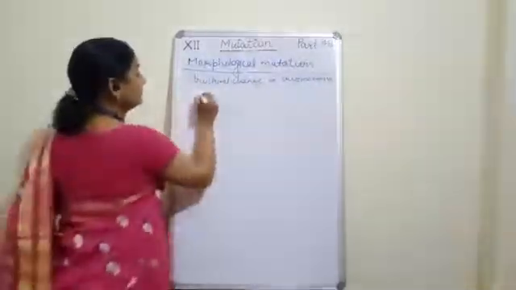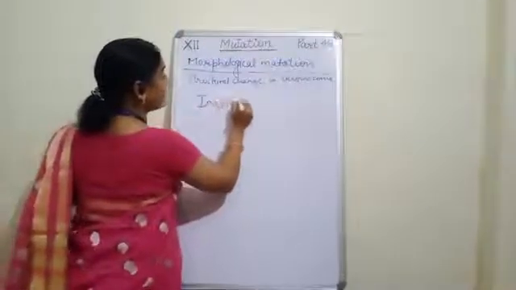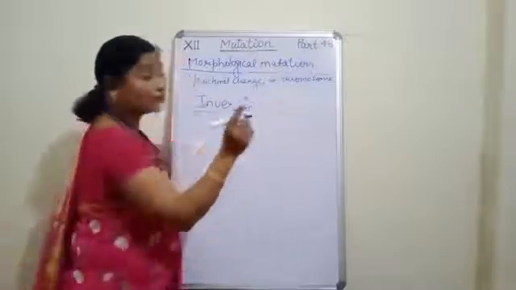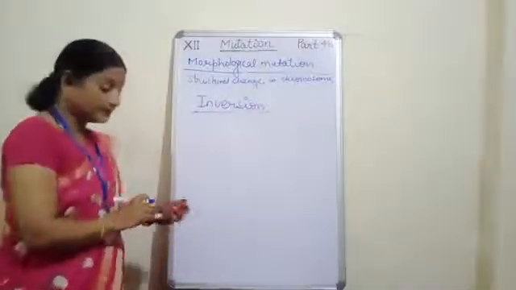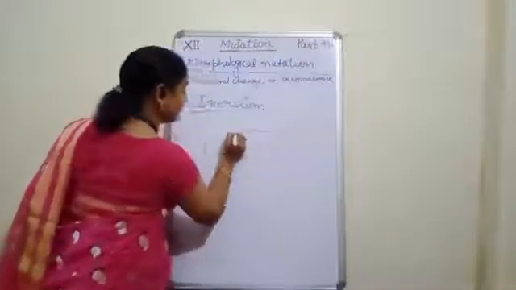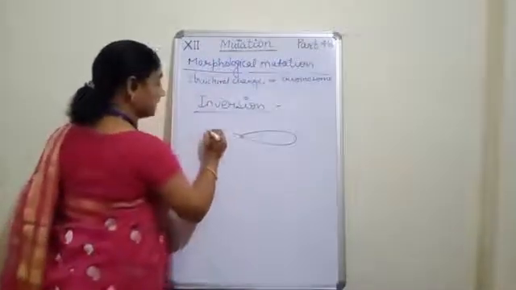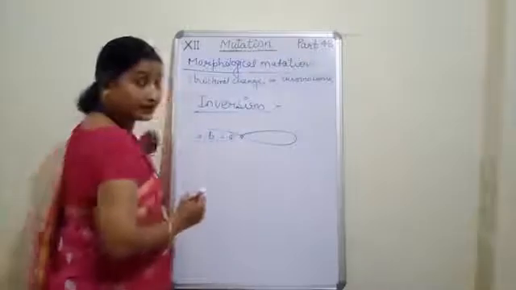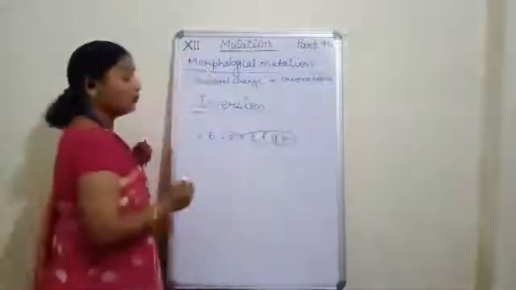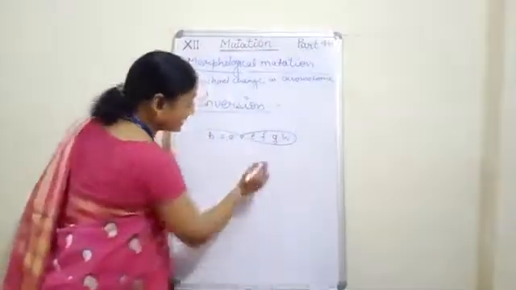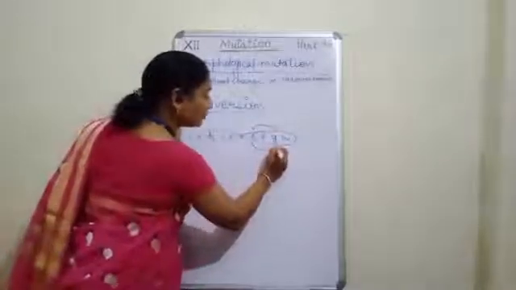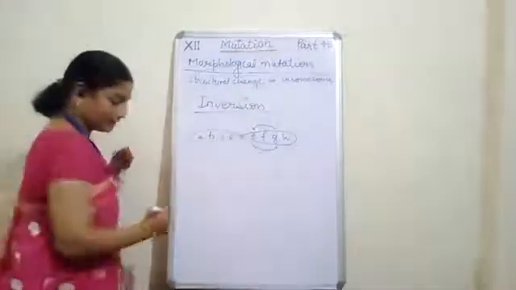Clear? That is inversion. Once again from the name it is clear, that is, a piece of chromosome will get inverted. See, example is, once again we will take the same parent chromosome A, B, C and D, E, F, G and H. Now what happens in the inversion? In case of inversion, this piece may come here and this may go to this place.